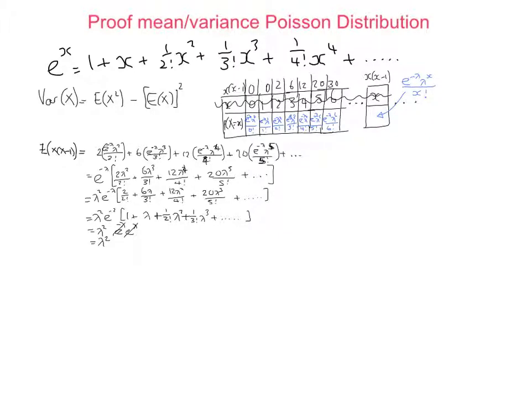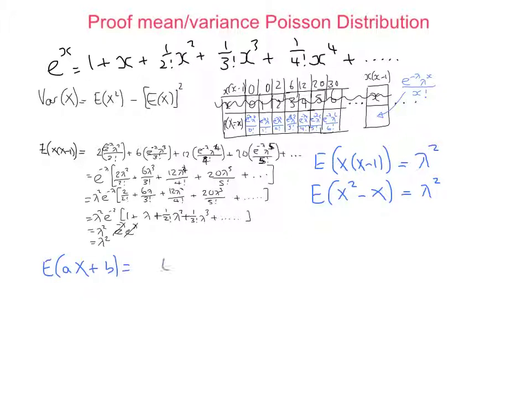So what have we actually done here? We know that E of x times x minus 1 is lambda squared. But E of x times x minus 1 is the same as E of x squared minus x, just by expanding out those brackets. And we know from S1 that when you're doing E of two things, so for example E of ax plus b, that will just be a times the original E of x plus b.